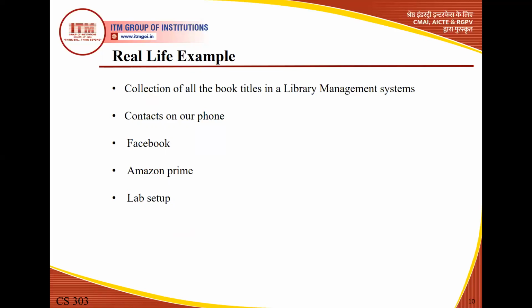Then if we talk about Facebook, as I was telling you, Facebook also provides us cloud storage, so our data gets stored. Now if we relate Facebook with networking, of course it is a social networking site. Through Facebook we can be connected to multiple people. Then Amazon Prime is also a kind of private cloud. Actually clouds are of three types: private, public and hybrid cloud. So Amazon Prime is also a kind of private cloud.